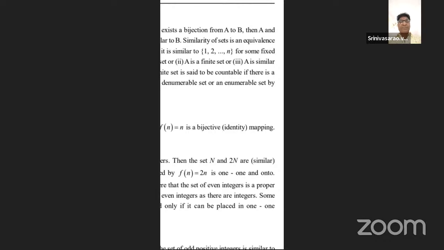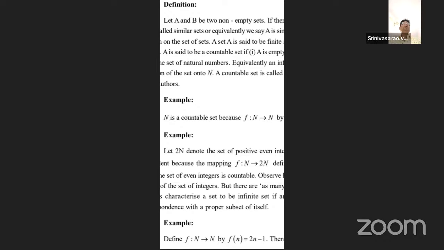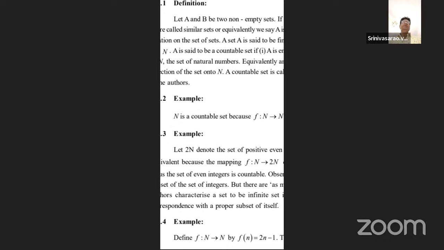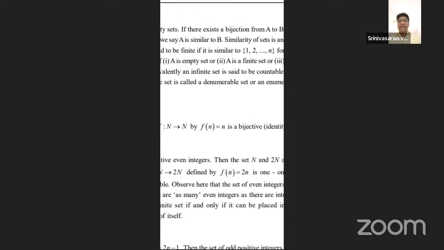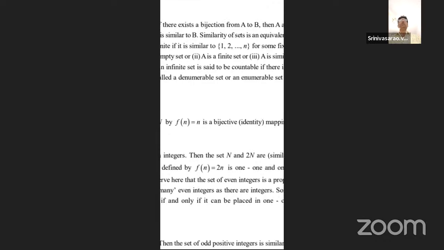Third, A is similar to the natural numbers, an infinite set. According to these three conditions, the given set is countable.